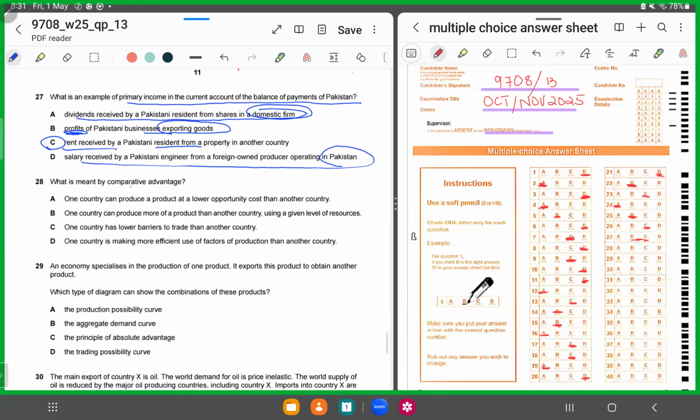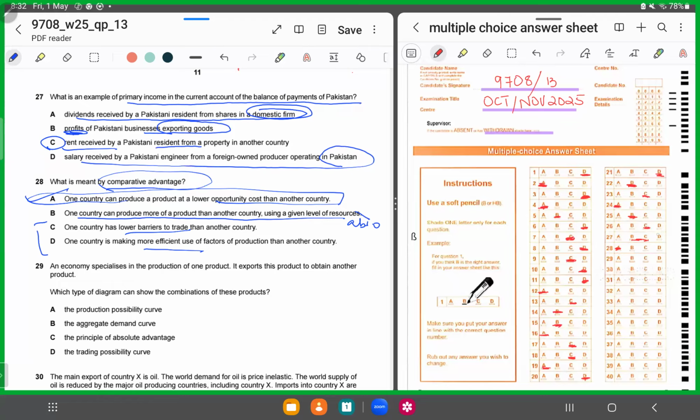28. What is meant by comparative advantage? Comparative advantage is a situation where one country can produce a product at a lower opportunity cost than another. This is the definition of comparative advantage. 28 has to be A. Why can't it be B? One country can produce more of a product, that's absolute advantage. Lower barriers to trade and more efficient, that's not comparative advantage. Definition says A. So for 28, we'll shade in A.